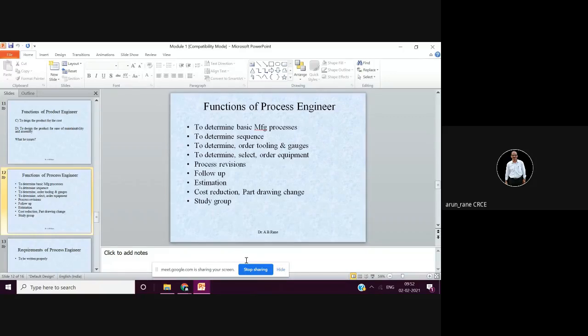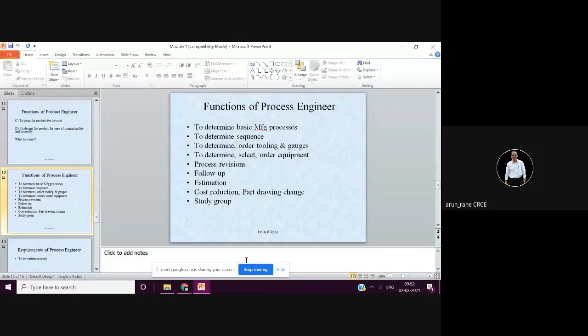Then the process engineer also has to give instructions to the purchase engineer to issue the POs. He will check everything, the quotation. He will check what is written in the purchase order, the quantity, and the specification, whether it is diameter 12 round EN8 bar by 1200 long, whether it is written properly or not.